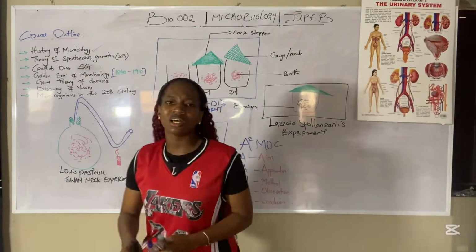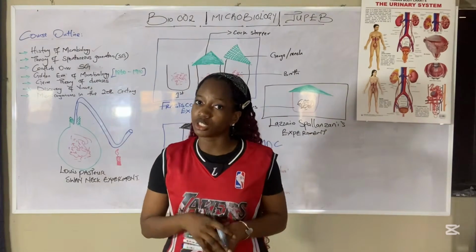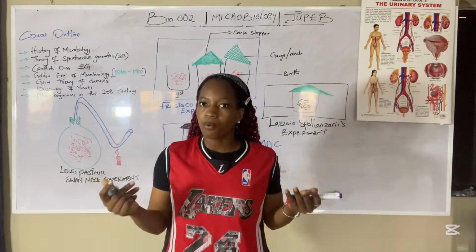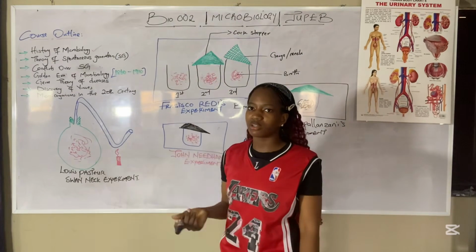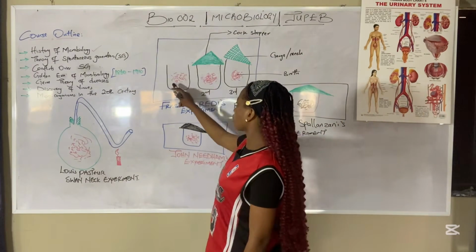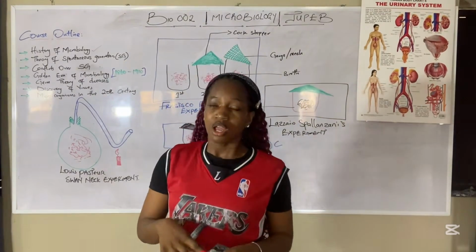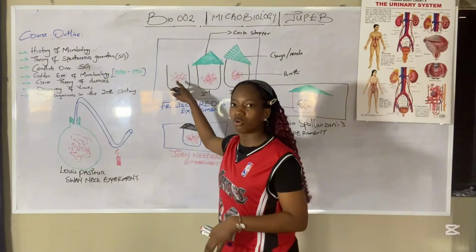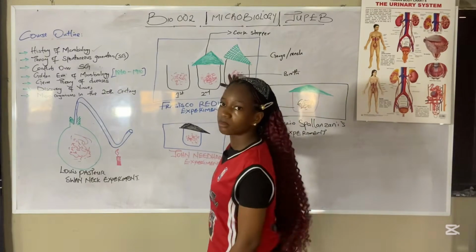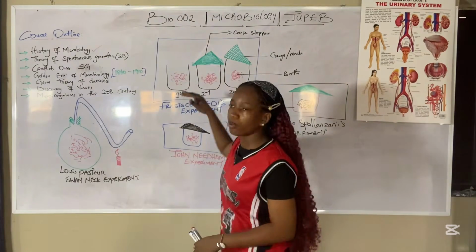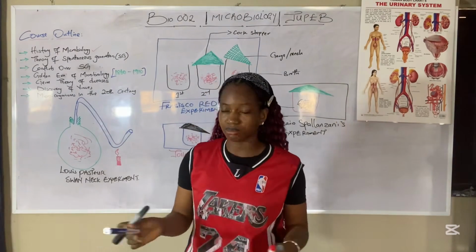Okay, so that was his conclusion. He concluded that the theory of spontaneous generation is false. Why? Because maggots cannot grow on the covered one. That means he was trying to tell us that the reason maggots grew on these others was as a result of miasma, which we call air pollution. That miasma was the reason maggots were able to grow in these experiments. But this one was properly covered, and that was why miasma could not cause the growth of microorganisms.